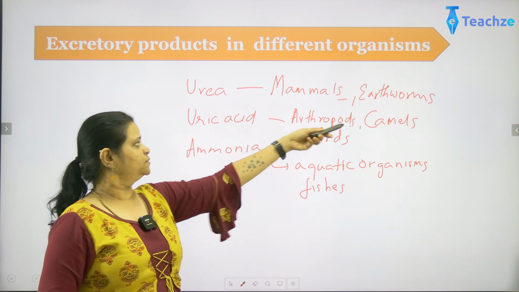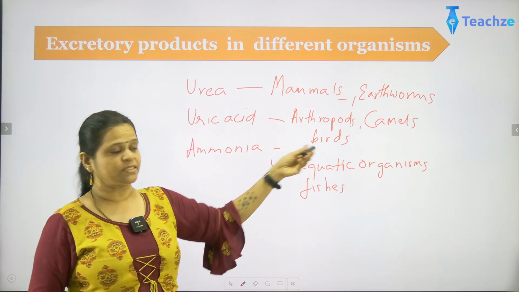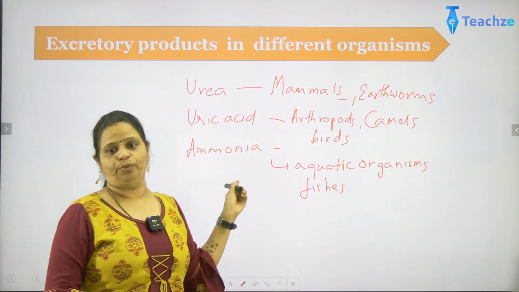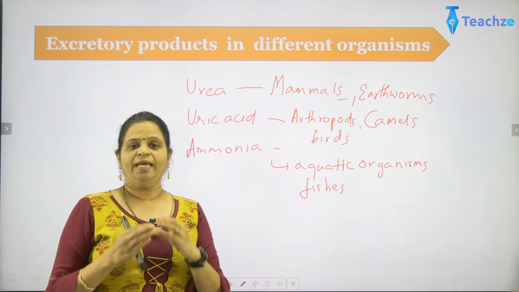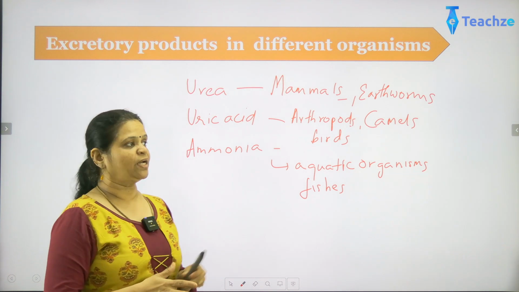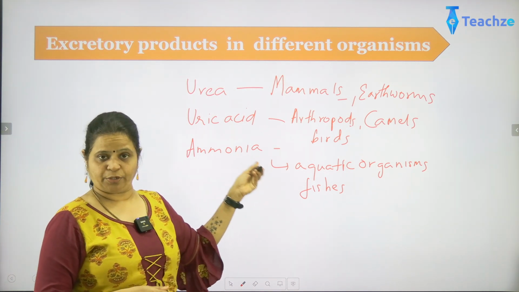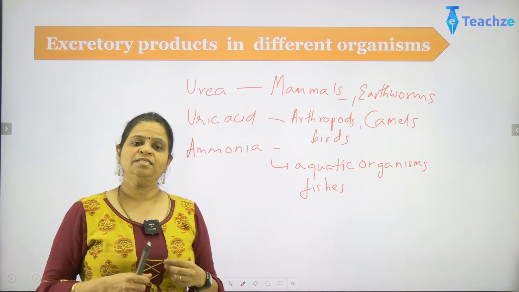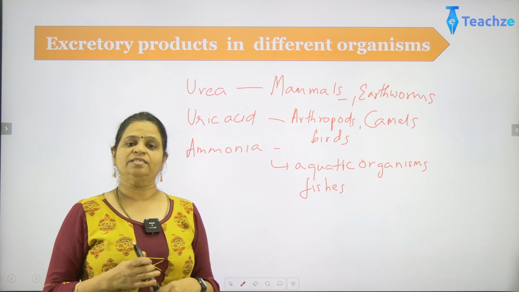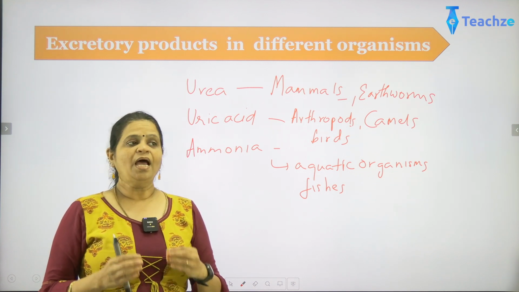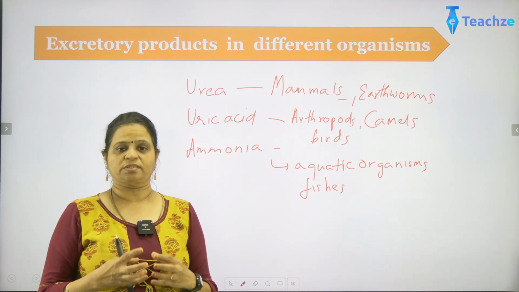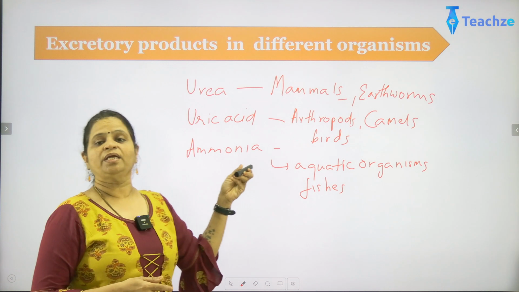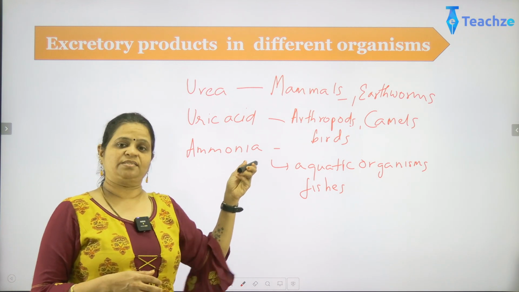So uric acid: arthropods, camels and birds. And what is this with the ammonia? Why do organisms give out ammonia as an excretory product? In aquatic organisms, ammonia will be the basic substance because ammonia is easily dissolvable in water. It can dissolve completely in water, and ammonia in terrestrial organisms is generally toxic to the body. So we cannot keep ammonia in our body and then use it as an excretory waste.